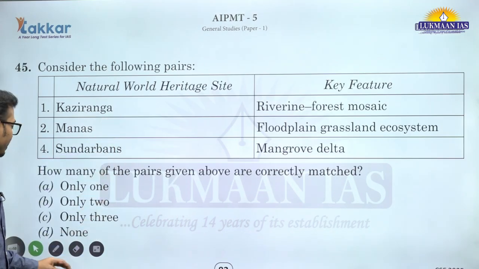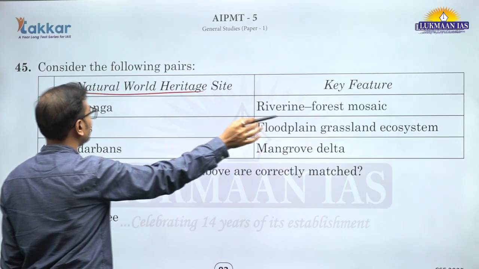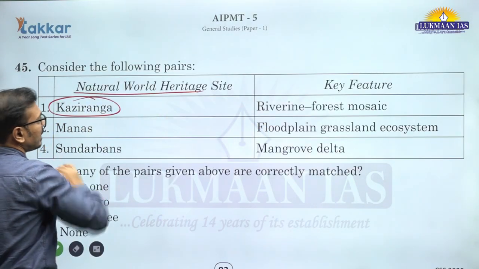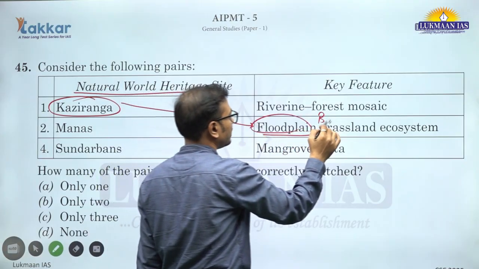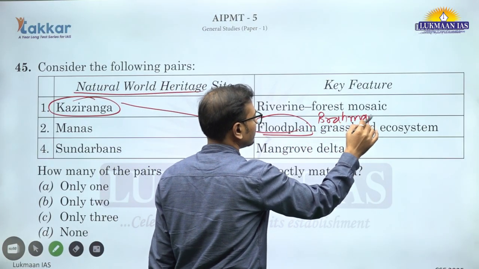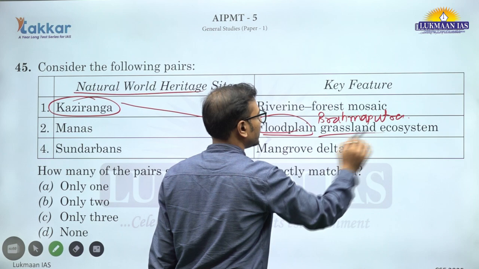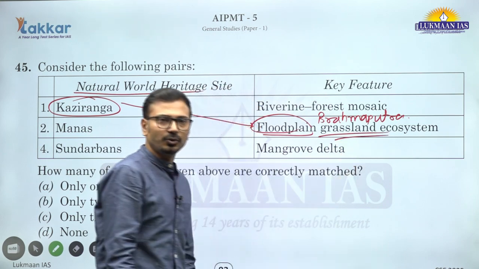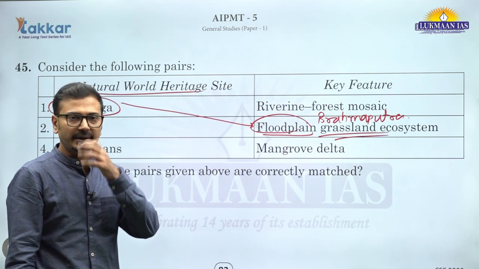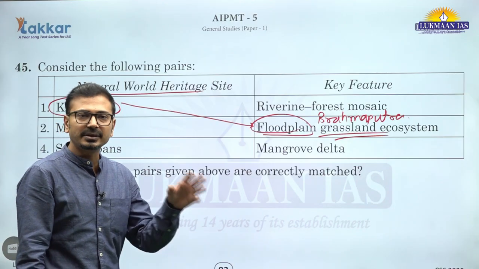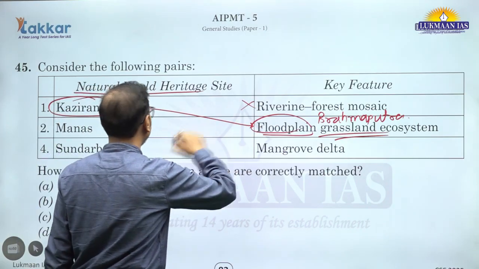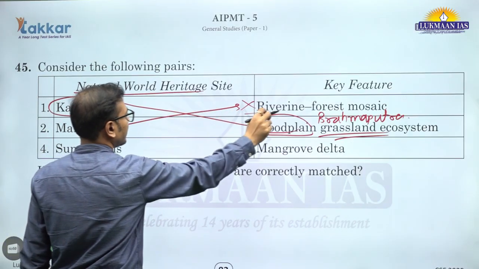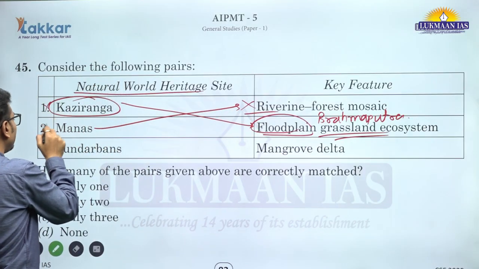All right, this is also a good question, correctly matched. Natural World Heritage Sites and key features. So Kaziranga, yes, Kaziranga is basically the flood plains of the Brahmaputra, which has grasslands, where the one-horned rhinos live. Would one-horned rhinos live in a forest? They feed on grass, so we should use a little logic too. So riverine forest would not be this one; rather, in Manas we see the riverine forest. Both of these are incorrectly matched.